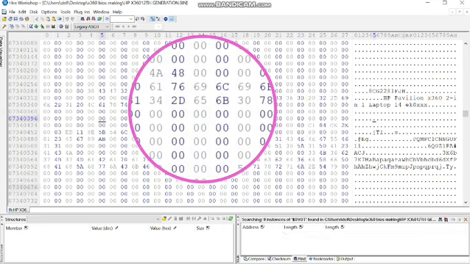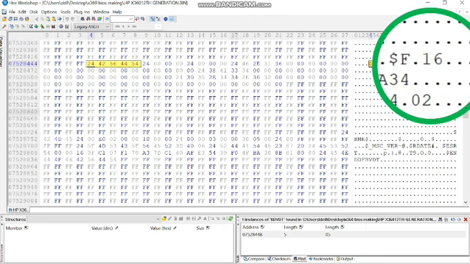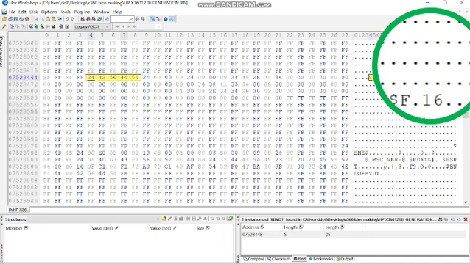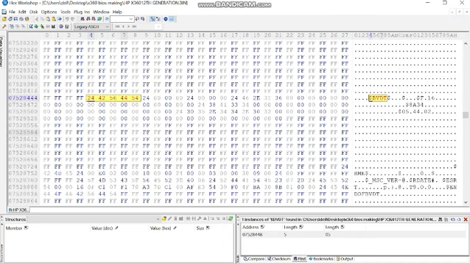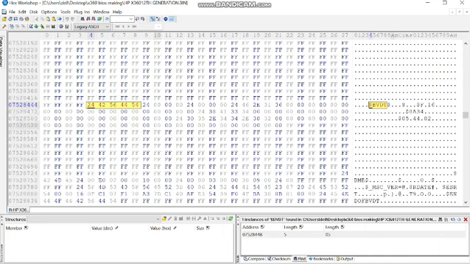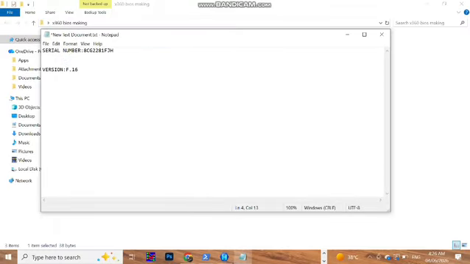You can see here, okay, and here we got our version is F16, so our version is F16. So we will copy this and keep it in the text document, F16.